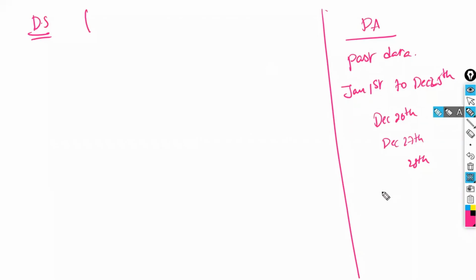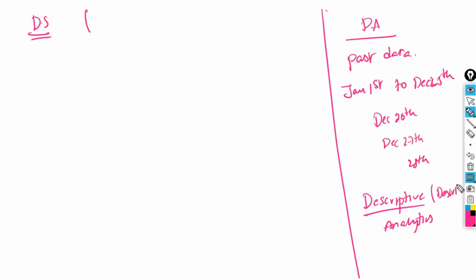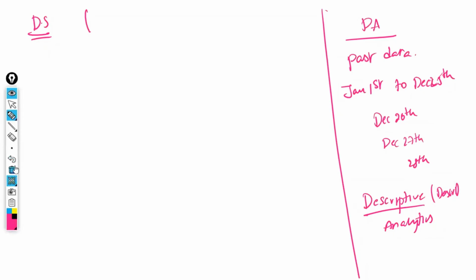So now here, the data analyst, basically he will do the descriptive analytics. Basically his work is descriptive analytics. What is meant by descriptive analytics? Describing the data is called descriptive analytics. The meaning itself is clearly available: describing data. Whatever the data is there, he is going to describe that, right?